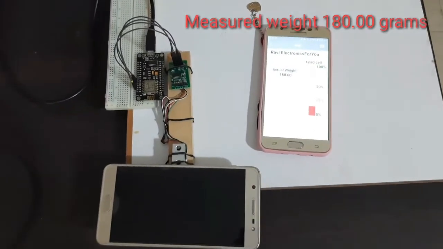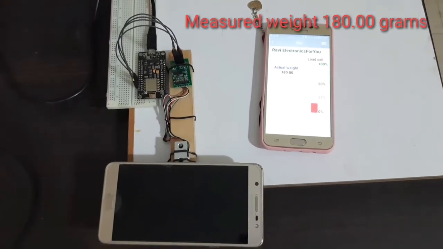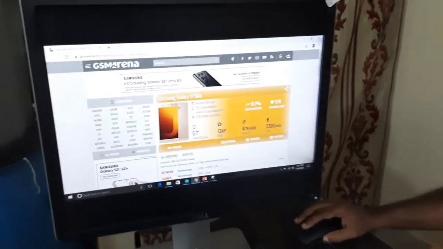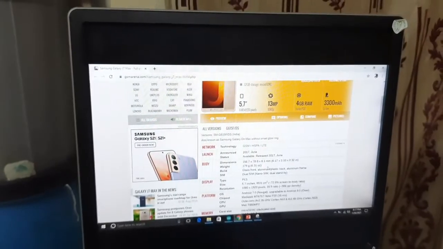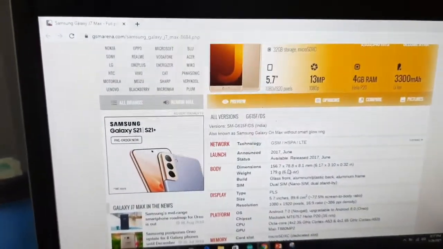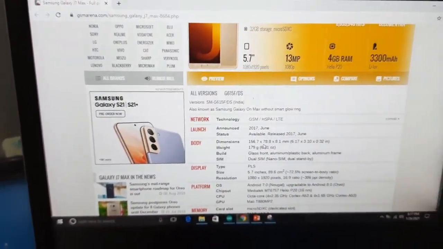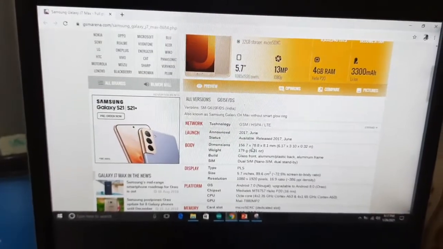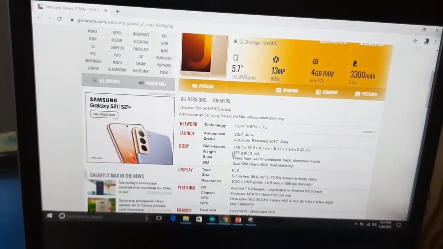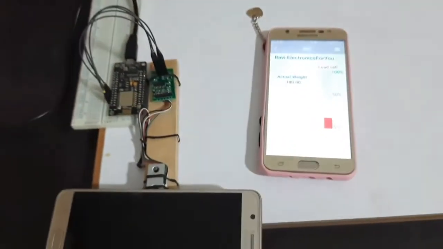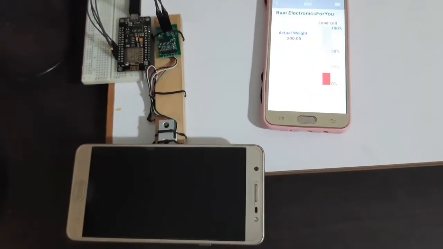You can see the weight it is showing is 180, and you can refer to the website for the Samsung J7 Max. It is showing 179 grams. So we have an accuracy of at least, since I am having the front panel also, that is tempered glass, only a variation of 1 gram. I measured 180 grams here. The value shown on the website is 179 grams.